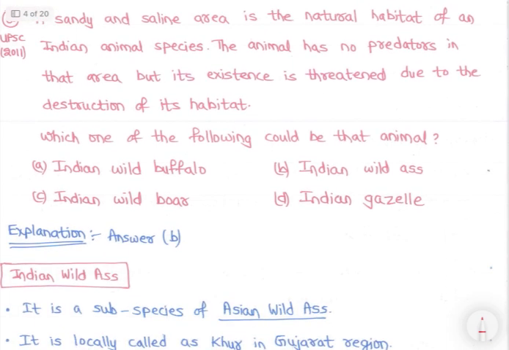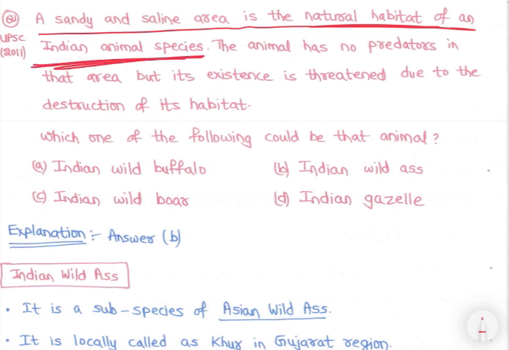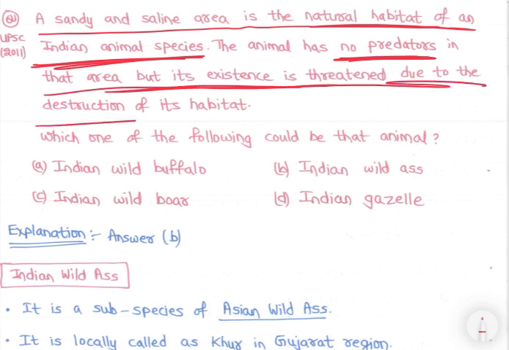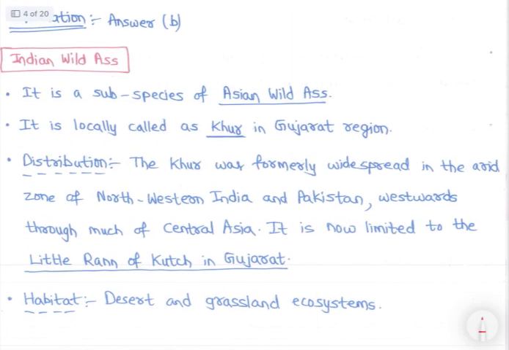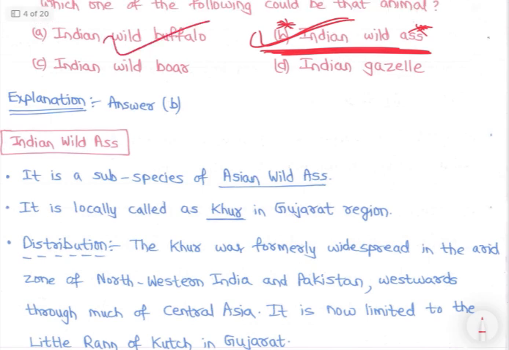Right? Then see, next is: a sandy and saline area is the natural habitat of an Indian animal species. The animal has no predators in that area, but its existence is threatened due to destruction of habitat. Right? क्या है? See, sandy and saline area. Right? That is Kutch area में रहती है Indian wild ass. Right? Indian wild ass, again a very important species. So now let's discuss Indian wild ass and others. ठीक है, वाइल्ड बफेलो भी, वाइल्ड बोर भी, इंडियन गजेल भी, हम डिस्कस करेंगे, राइट?